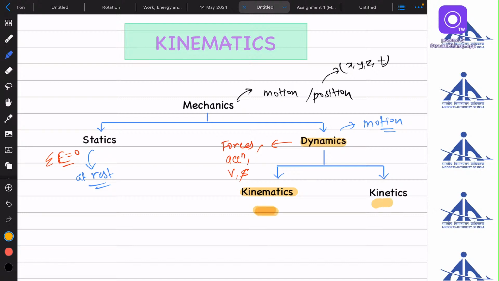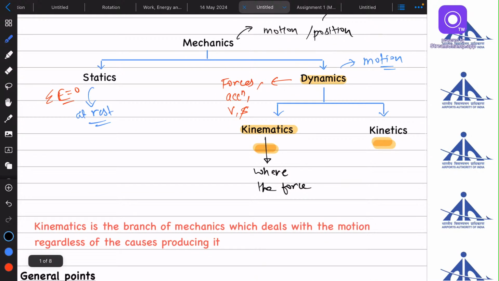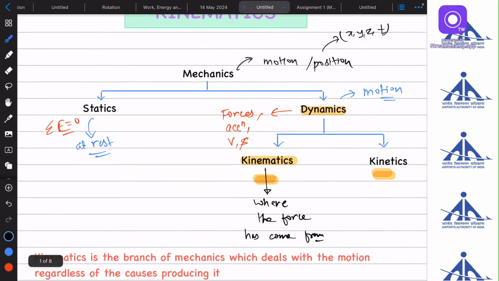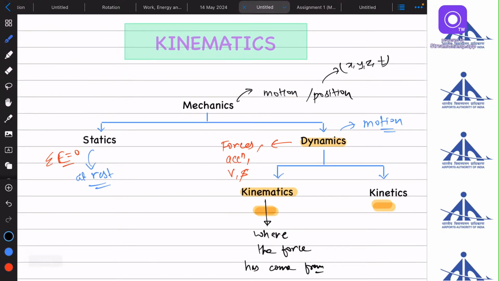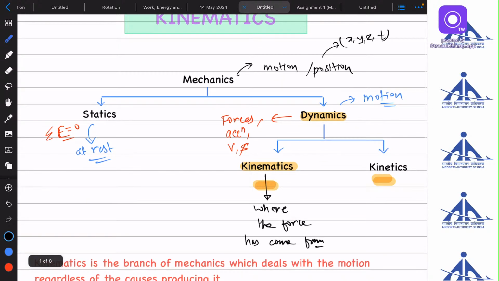One is kinematics, another one is kinetics. So what is the difference between these two? Kinematics deals with the motion, it's correct. It deals with the forces, acceleration, velocities, and displacement, it is also correct. But it will not consider where the force has come from. We are not considering why the body is moving, what forces are acting on the body to move it, but we will only be considering its velocity, acceleration, and position.